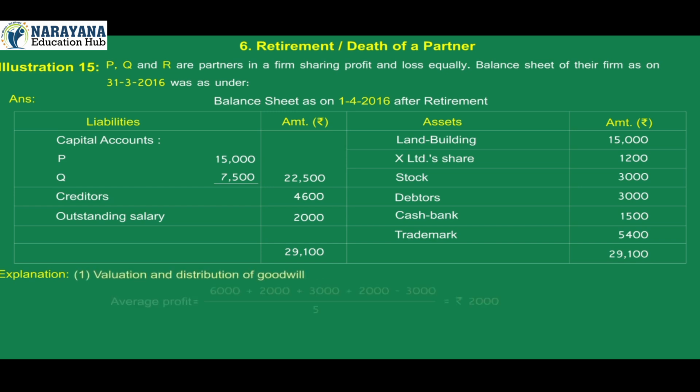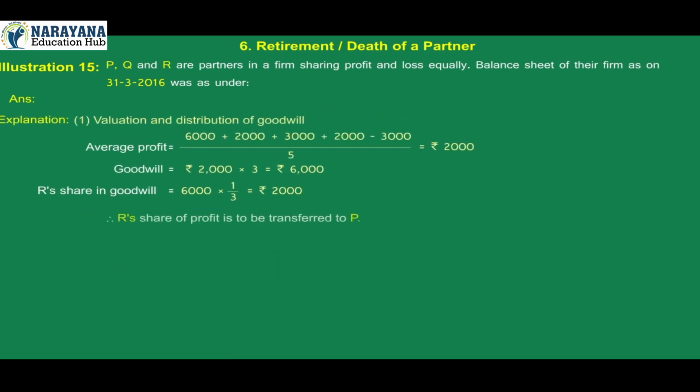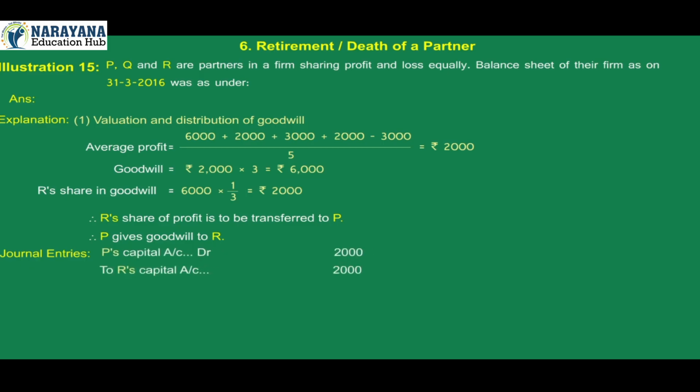Valuation and distribution of goodwill. Average profit is equal to (6,000 + 2,000 + 3,000 + 2,000 - 3,000) divided by 5, which is equal to rupees 2,000. Goodwill is equal to rupees 2,000 into 3, which is rupees 6,000. R's share in goodwill is 6,000 into 1 by 3, which is rupees 2,000. Therefore, R's share of profit is to be transferred to P. Therefore, P gives goodwill to R. Journal entries. P's capital account debit 2,000 to R's capital account 2,000.